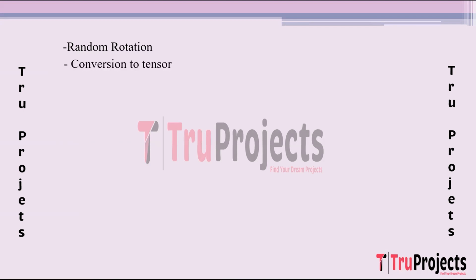Conversion to tensor. Converting images into tensors, which are multi-dimensional arrays, is essential for feeding data into deep learning models. Tensors are the fundamental data structure used by deep learning frameworks like PyTorch or TensorFlow, enabling efficient computation and manipulation of data.